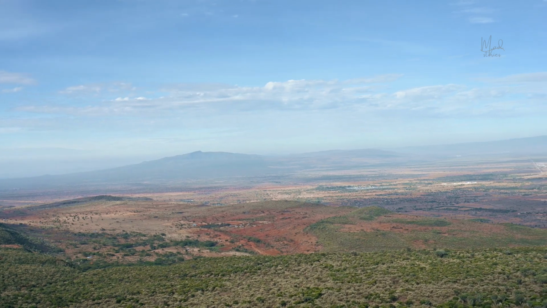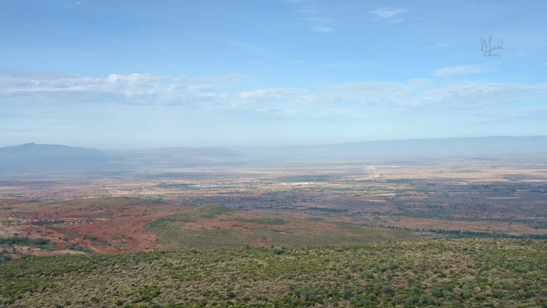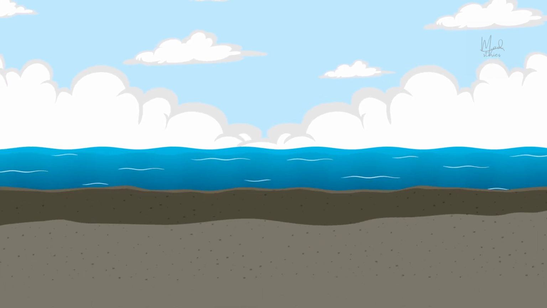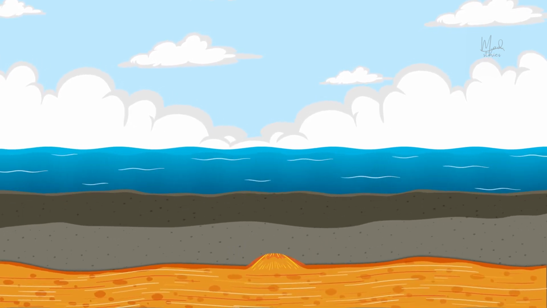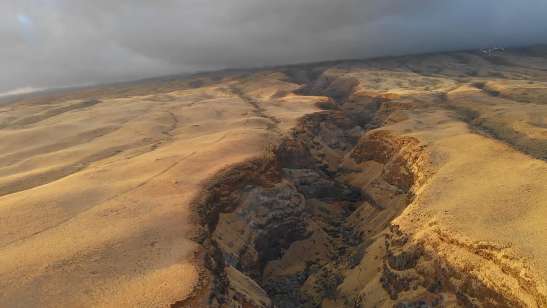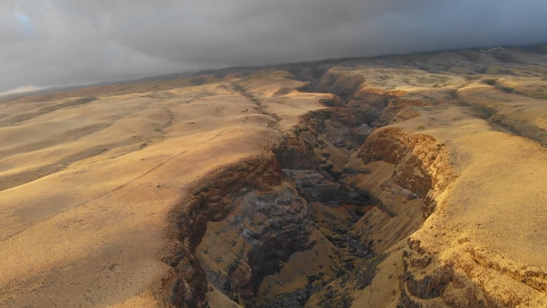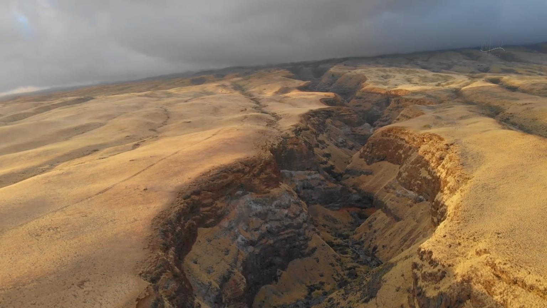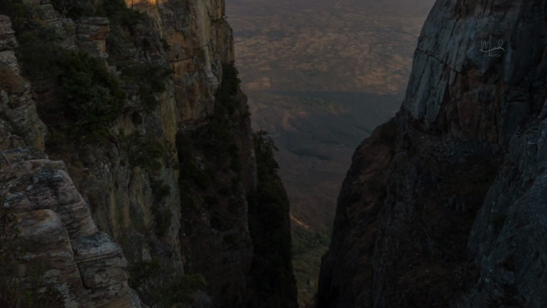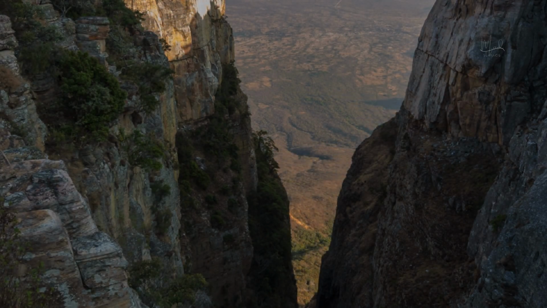The East African Rift, which is the most prominent segment of the Great Rift Valley, began to form around 25 million years ago. This rift is a classic example of a continental rift, where a tectonic plate is being pulled apart. As the lithosphere thinned and stretched, the Earth's crust sank along parallel fault lines, creating a series of valleys and escarpments. The process is ongoing, and the East African Rift is still widening at a rate of about 6 to 7 millimeters per year.